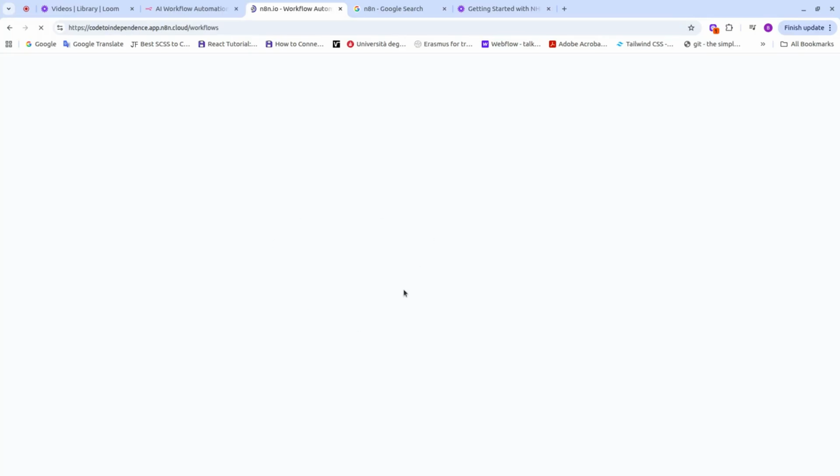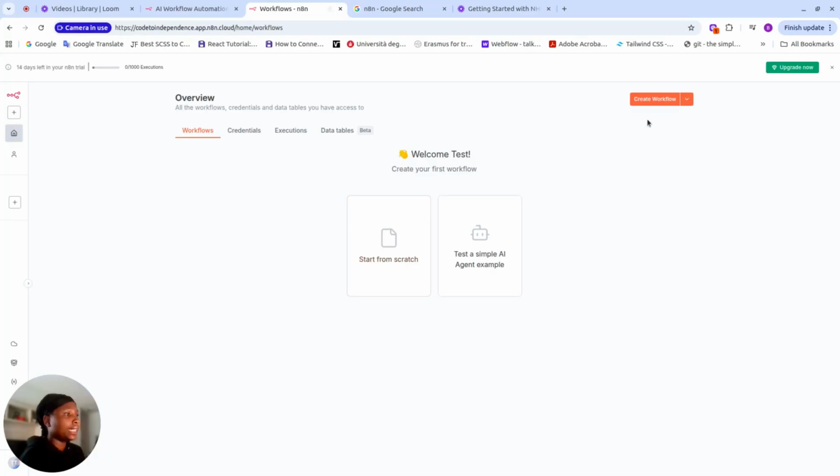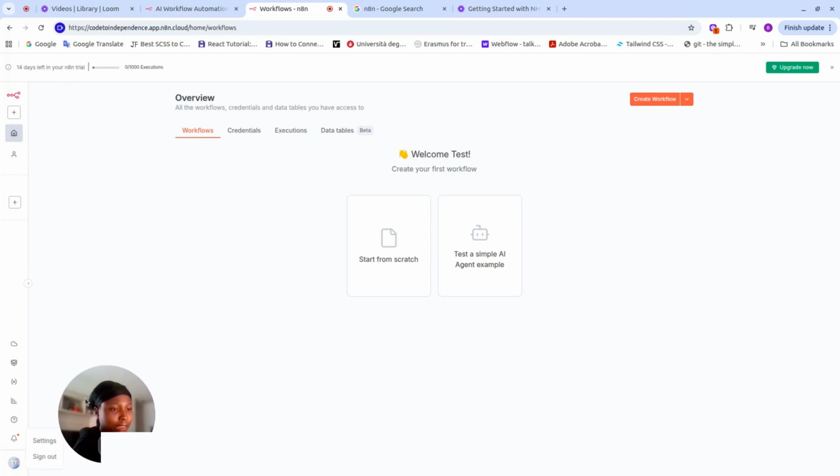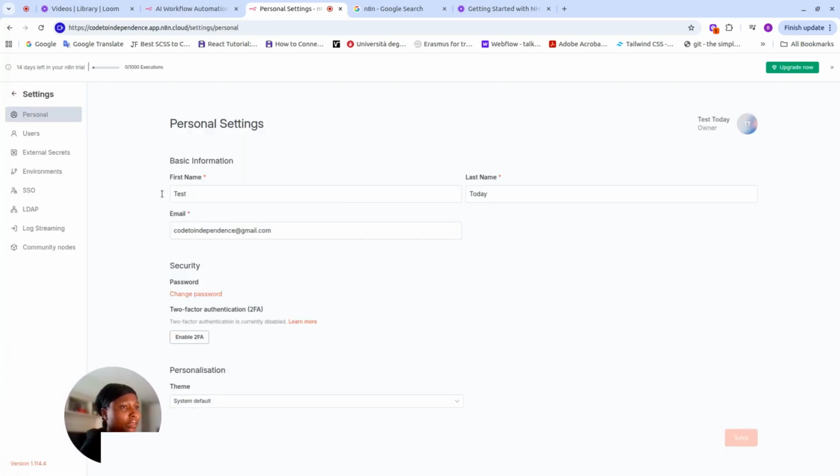This error I'm receiving, you guys are not going to see it. It's just a problem with my Chrome. Okay, now we have the interface. I don't like this white. I prefer a darker theme, so I'm going to go with that. I'm going to click on settings and change my theme. This is my name and stuff like that. Personal.